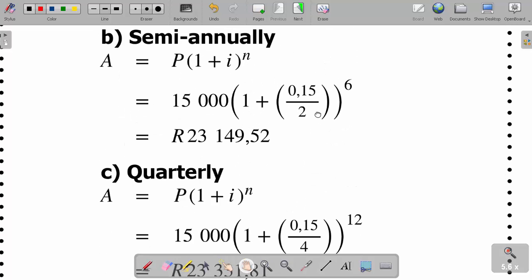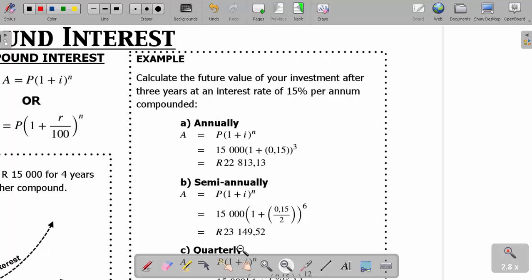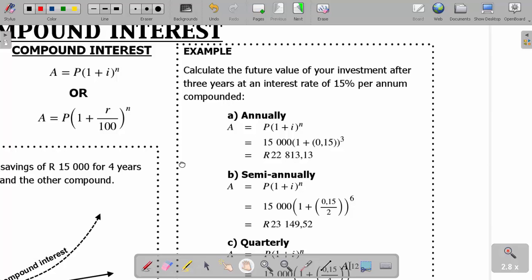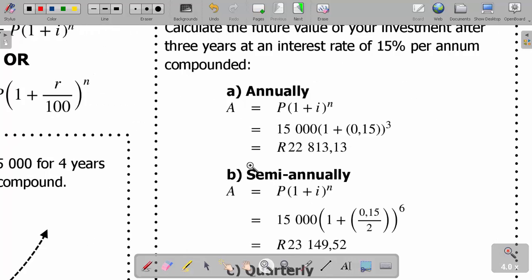Now, we know when we're using compound interest, please take note of the following here. If we say we are compounding annually, it means we are compounding once in a year. But if the investment is done quarterly, let us see this example. Calculate the future value of your investment after 3 years at an interest rate of 15% per annum compounded as follows. Let us look at different compound periods here.